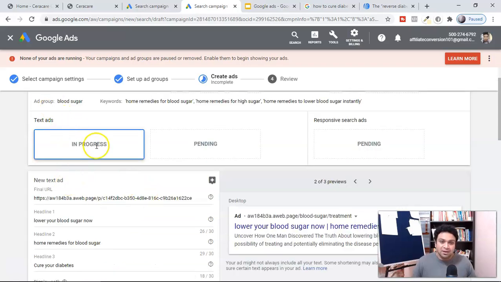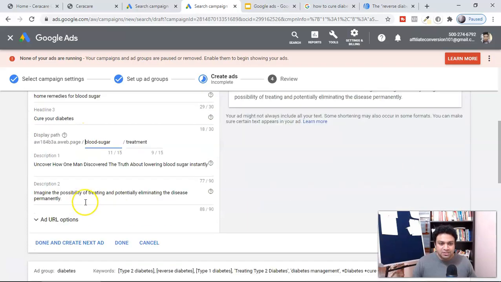If you want to target more keywords, go here, click done, and create the next ad text, so that you can target a different angle.